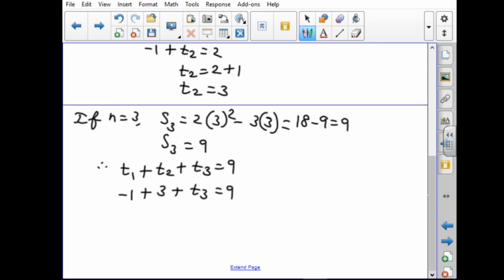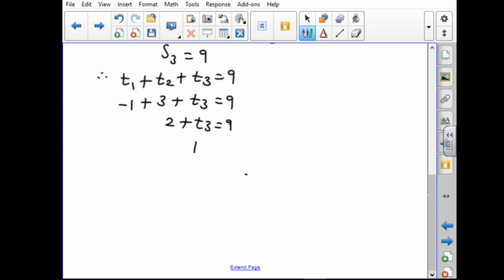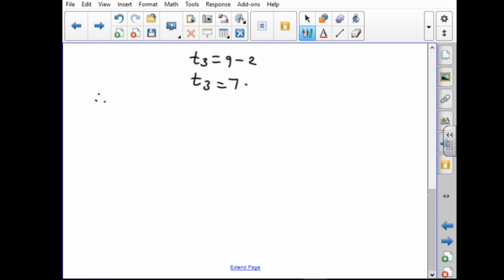So 3 minus 1 is 2. 2 plus T3 equal to 9. Next, T3 equal to 9, this 2 will come as minus 2. So T3 equal to 7. Therefore, T1 equal to minus 1, T2 equal to 3 and T3 equal to 7.